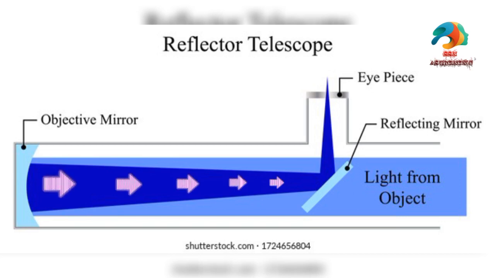After this first reflection, the reflected light rays are once again reflected by the secondary mirror. The secondary mirror is a small, flat mirror that serves to move the image formed by the primary to the side of the tube, where it is viewed with an eyepiece. After this second reflection, the light rays finally get refracted by an eyepiece and the observer gets a clear image.